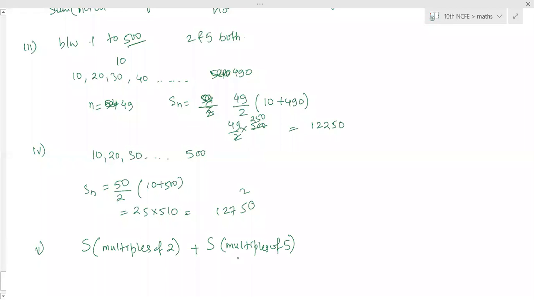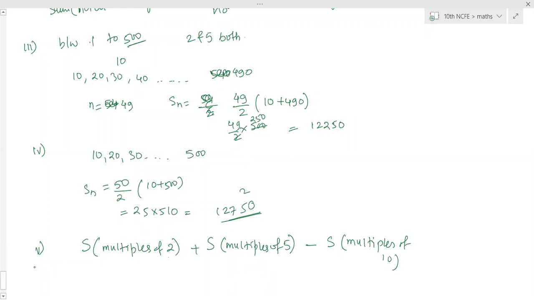What are the common numbers? 10, 20, 30, 40, so multiples of 10 till 500. You have to exclude them because you have added them 2 times, so subtract the sum of multiples of 10, that is this number, 12,750.